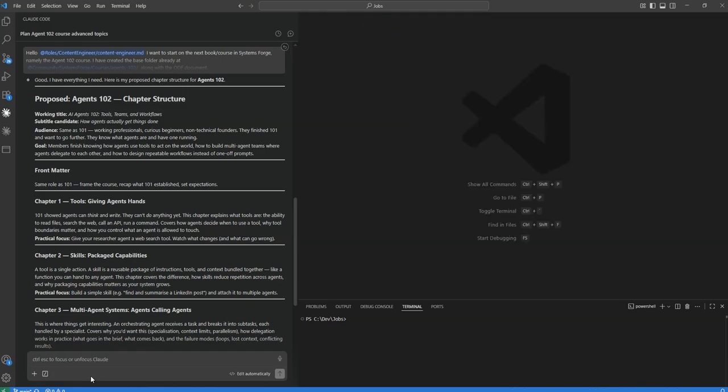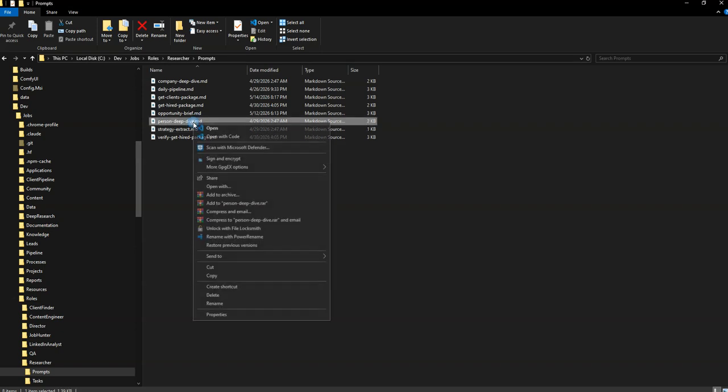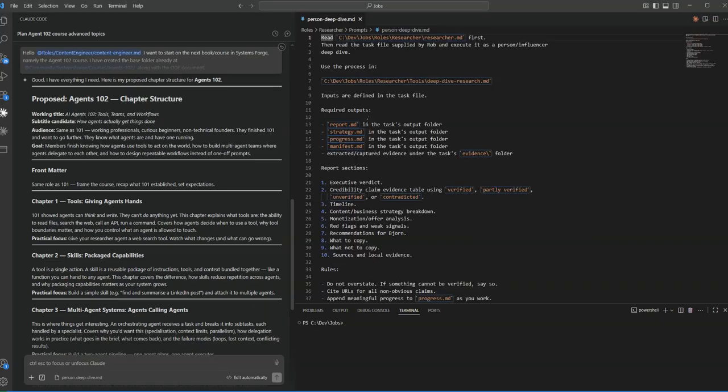Doesn't matter. So you want to reference things exactly when they're needed. Here's where we use this particular file. You don't put that file in here and say, oh yeah, when you're deep diving into a person and doing some background research, or it's all public sources obviously, we don't want to copy this file here.